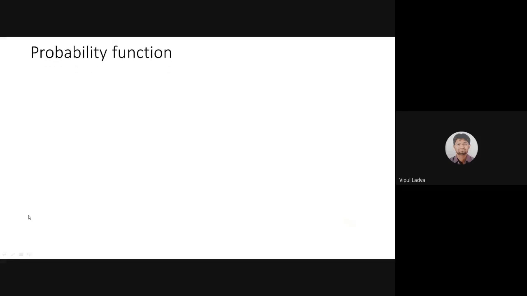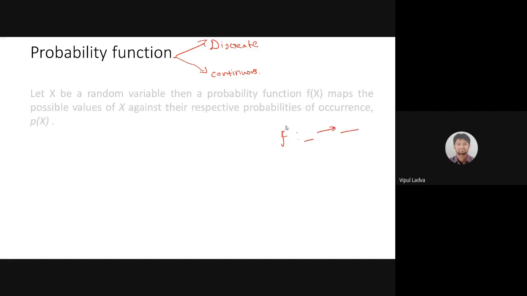Now one more thing, probability function. I need to define the probability function for both kinds of random variables we'll be dealing with: discrete के लिए भी करेंगे ये define, for discrete, and even for the continuous. What is a probability function? This is a function. Function means we will be having a domain and a codomain, is it? One domain, then one codomain will be there. Let me explain.